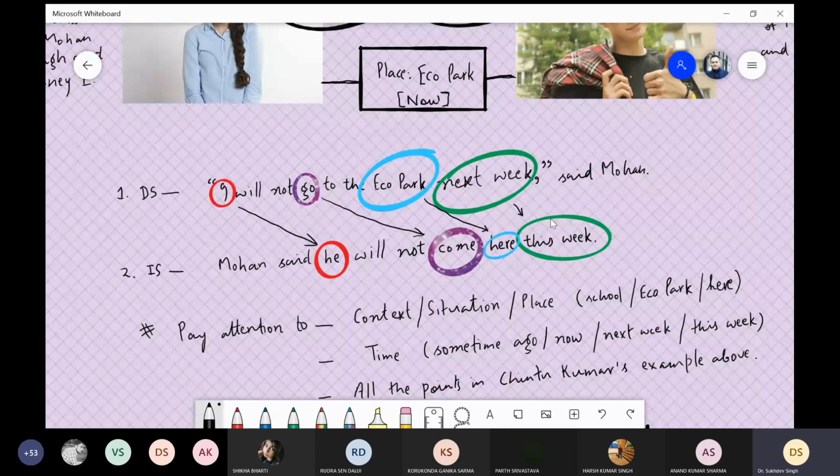So the verb go is converted into come because it is from this side, and because they are at Eco Park itself at the moment while Mohan's statement is reported by Meena Paul. That's why Eco Park will be converted into here, because they are right here at the Eco Park. So Eco Park is converted into here, and then next week is converted into this week, and then you complete the sentence with the full stop. So it is slightly complicated, but it is not, if you just pay a little bit of attention. So you pay attention to context.